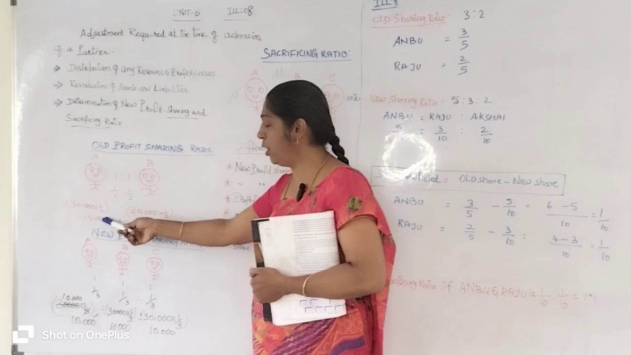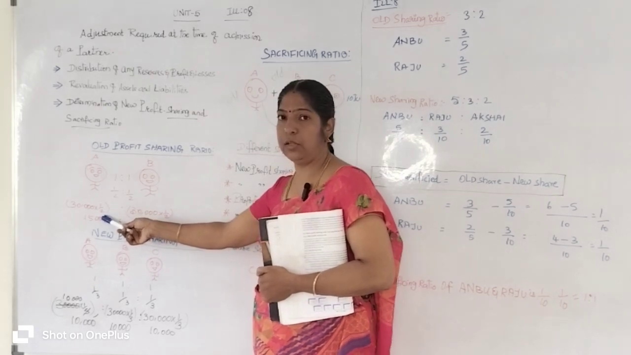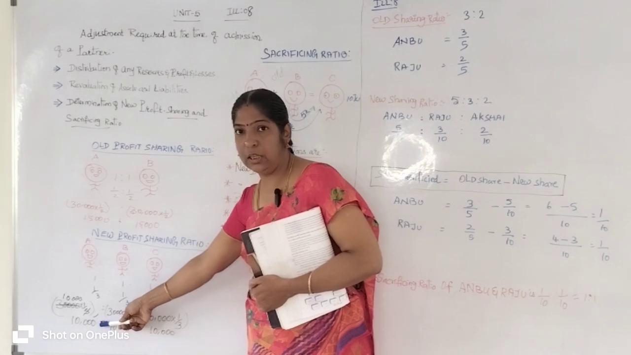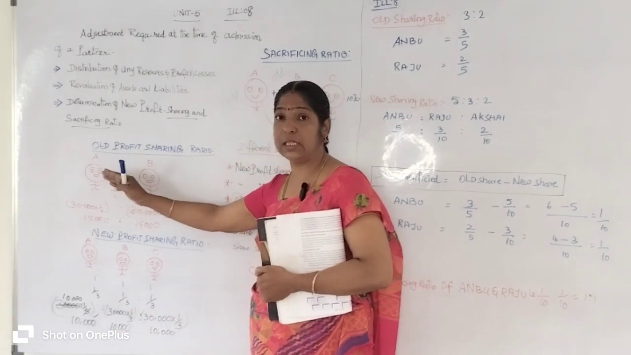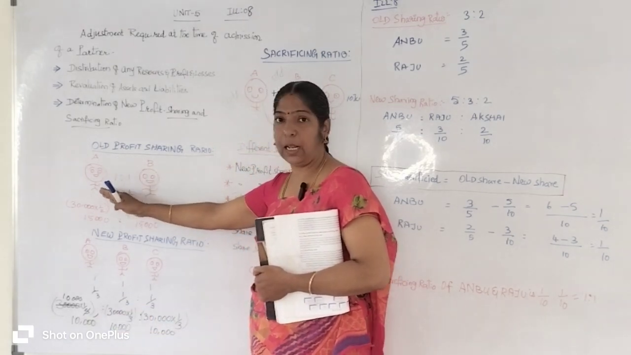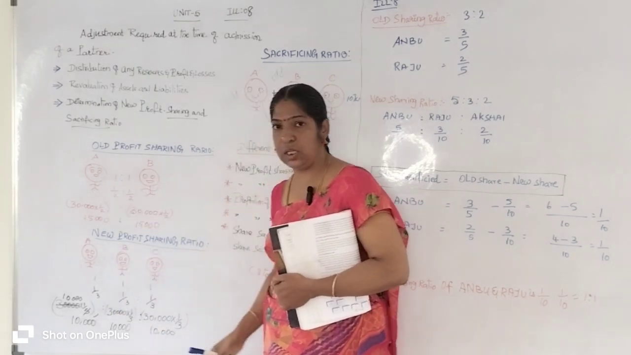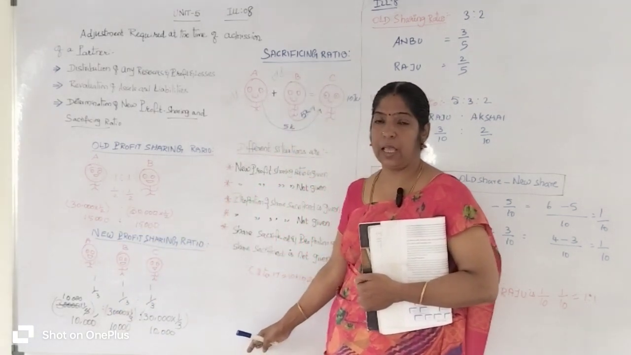A already gets 15,000 from 30,000 rupees profit. After admission of a new partner, A gets only 10,000. So A sacrifices 5,000 of his share of profit to C, to give it to C.